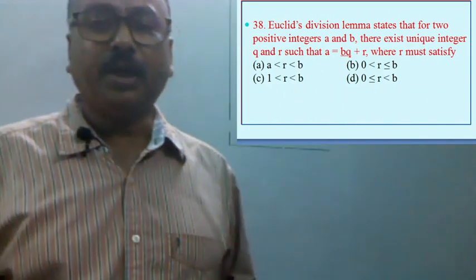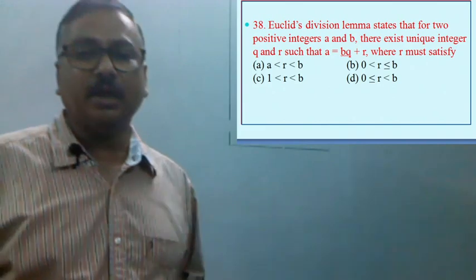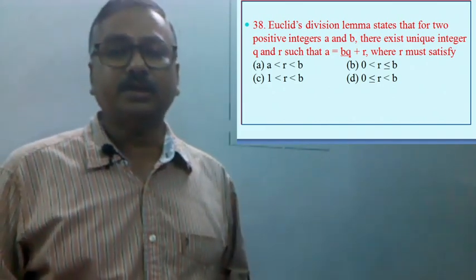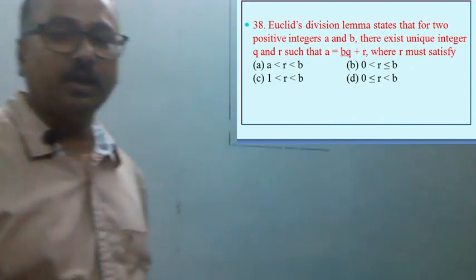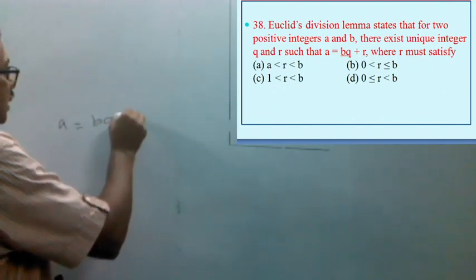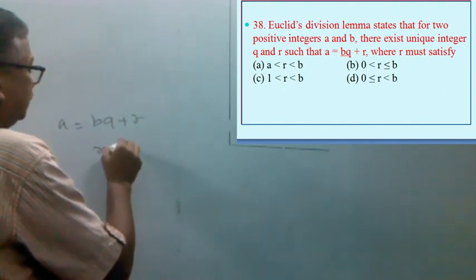Euclid's division lemma states that for two positive integers a and b, there exist unique integers q and r such that a equal to bq plus r, where r is greater than or equal to 0 and less than b.